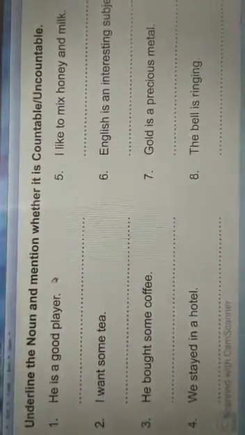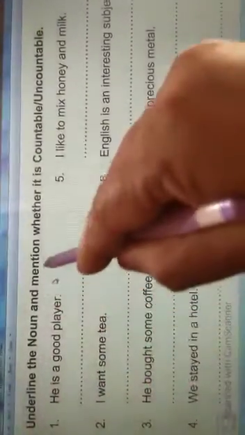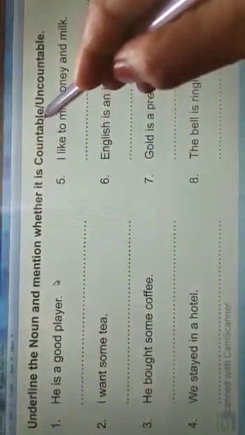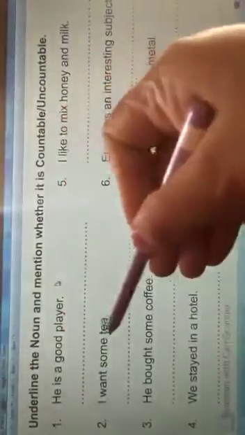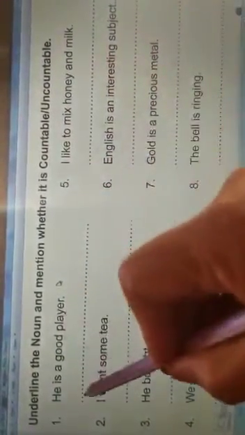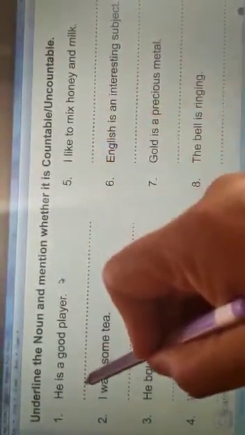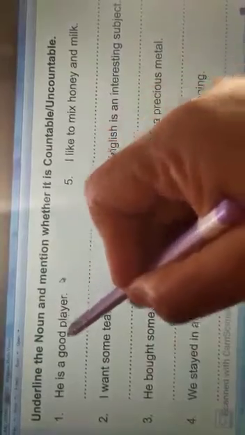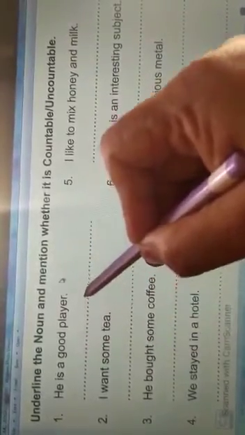Now another question. Underline the noun and mention whether it is countable or uncountable. Here are the sentences. You have to underline the nouns and mention here if it is countable or uncountable.